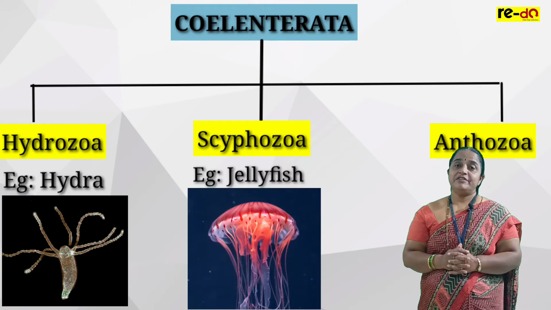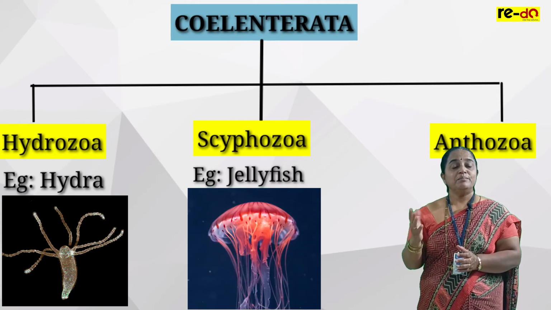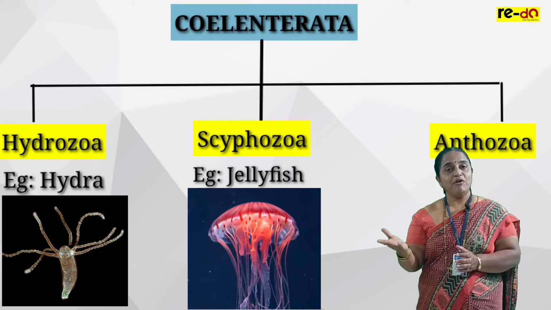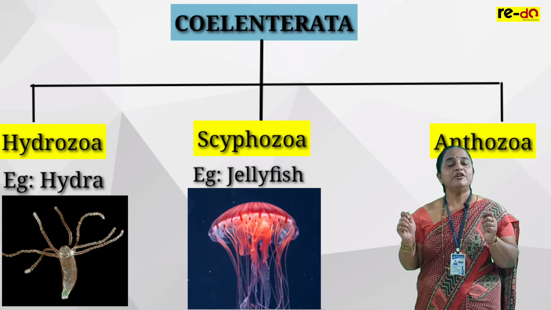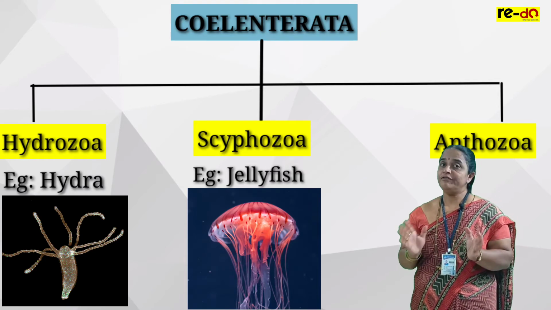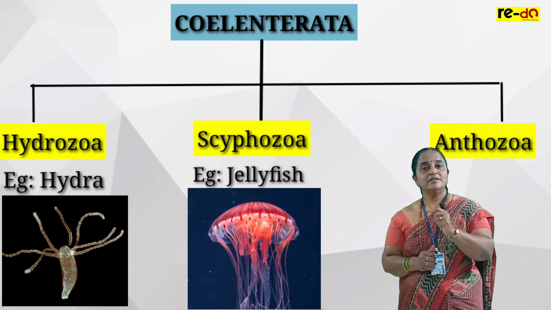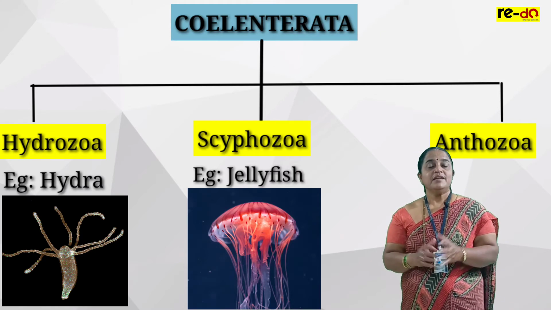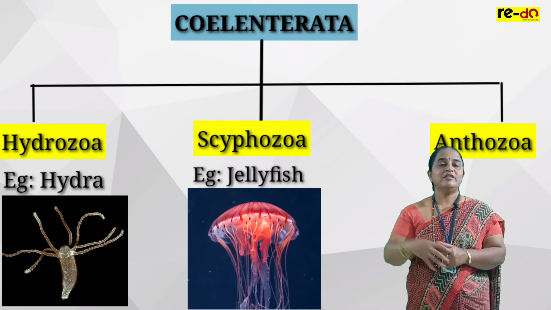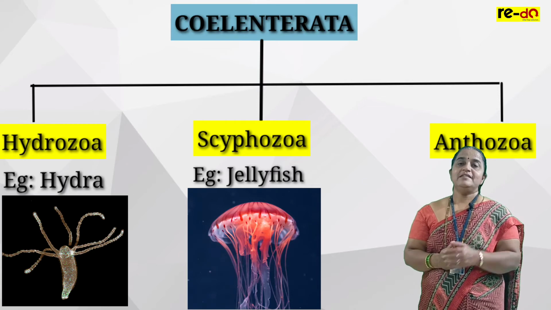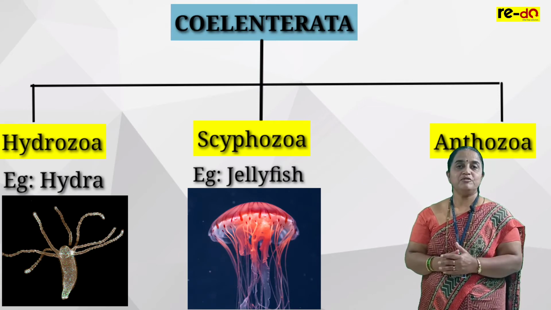Scyphozoa, jellyfish, that is Aurelia. Physalia, it is Portuguese man of war. These are the common names given to these animals. They are not fish, but they belong to Coelenterata. Jellyfish and Physalia, these two animals show medusae form, free floating on the water surface. These animals reproduce only by the sexual method. That's why they belong to Scyphozoa.